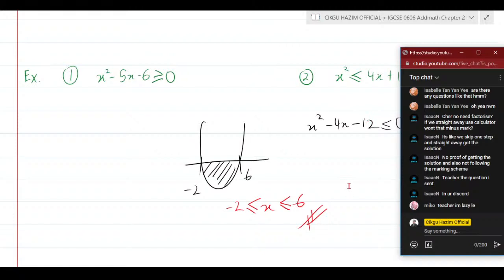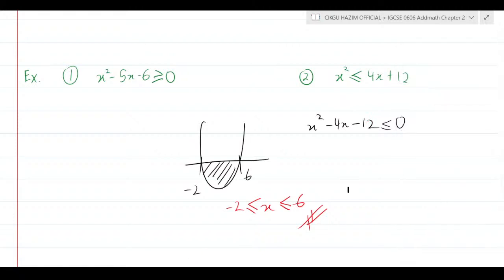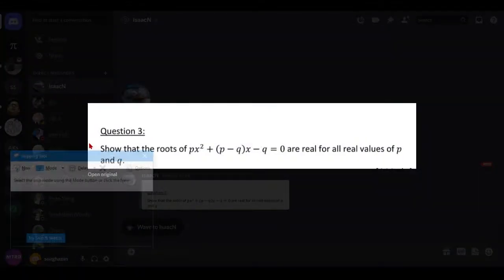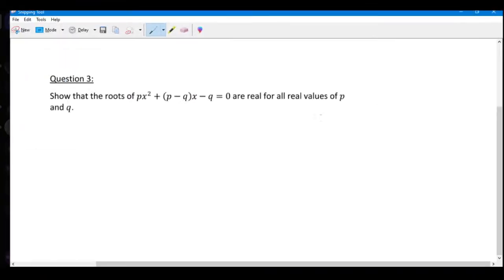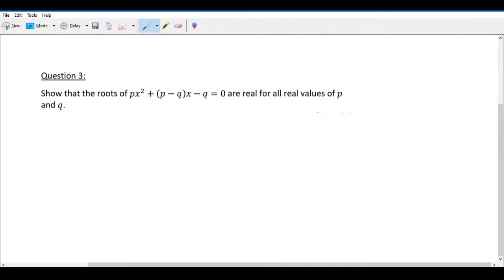Teacher, the question I sent in your Discord, what's wrong with it? Oh yeah, before I leave. Show that the roots of px squared, everything here, are real. What does it mean that they are real? It must be b square minus 4ac more than 0. So what is the value of a here? A equals p, b equals p minus q, and c equals -q. Apply the formula here. If it says show that, you need to put b square minus 4ac more than 0.